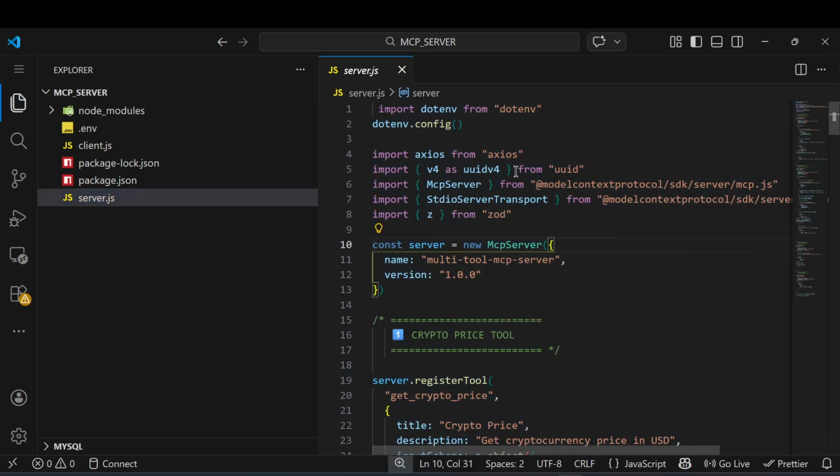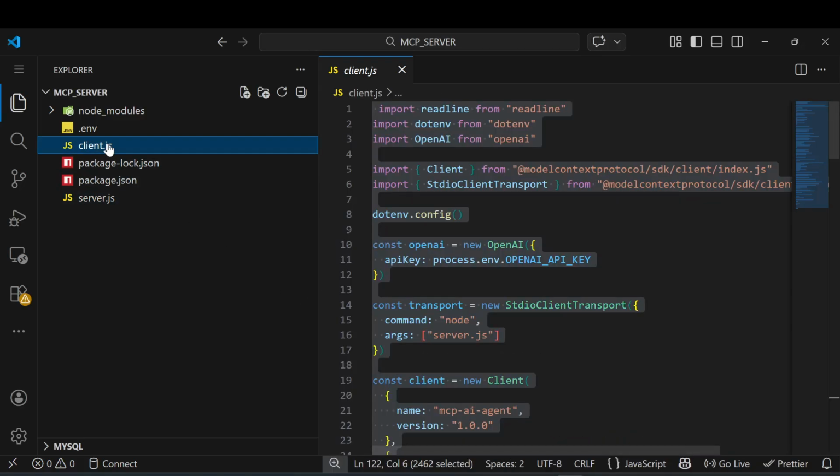What does this server.js file do? It will provide the tools. And this client.js is the AI agent that calls the tools. You can add multiple kinds of clients, and still you can call the same tools from that server file. So all our tools are exposed by the MCP server only. Everything is available in the server, and you can create multiple clients to utilize those tools. Here I'm going to use GPT-4o mini, but you can use any model. So now you have a clear understanding of why we are going to use MCP.